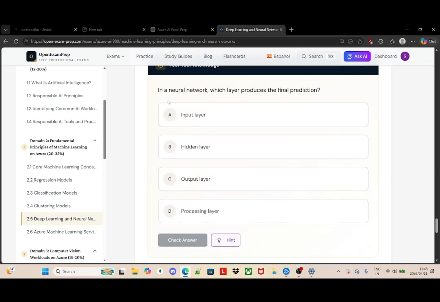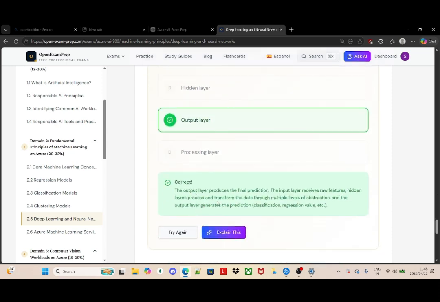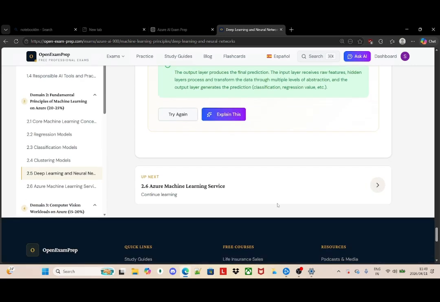Now the next question that they're asking me is, which layer produces the final prediction? We know that the output layer is the one that is supposed to produce the final prediction, so I would go with that one, which is correct. The input layer receives the raw features, and the hidden layers process and transform the data through multiple levels of abstraction. And the output layer generates the prediction, which is the classification and regression value.